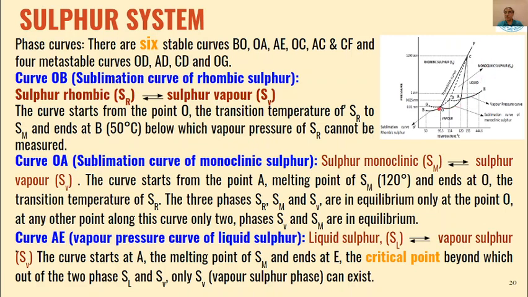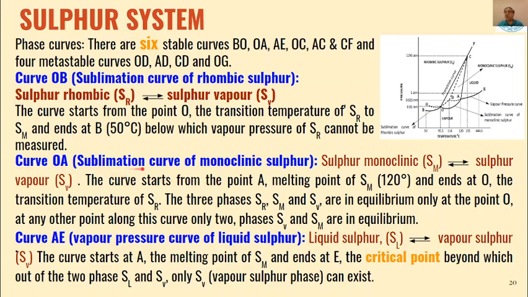Below that, we will have rhombic sulfur. So this temperature is called the transition temperature. And at point B, that is at 50 degrees centigrade, beyond this we cannot measure the vapor pressure of rhombic sulfur.